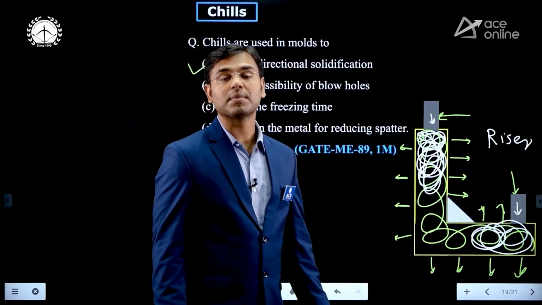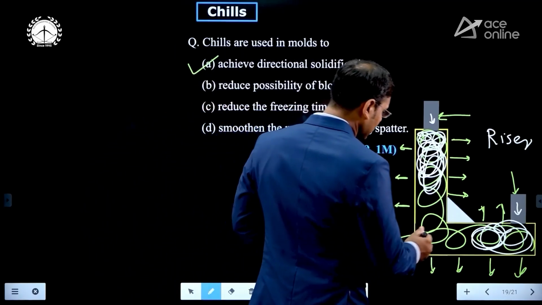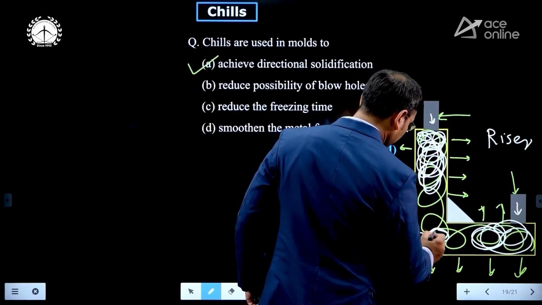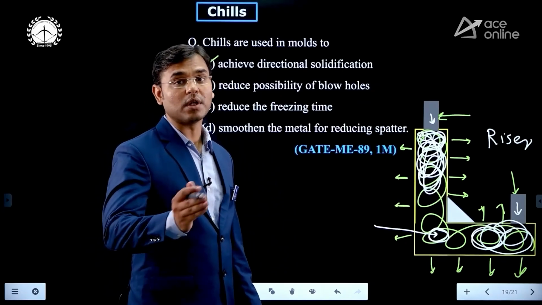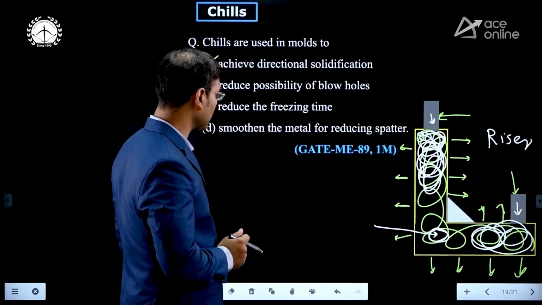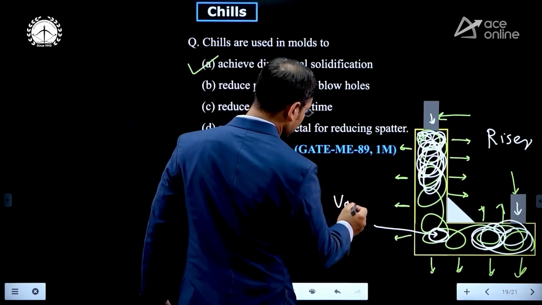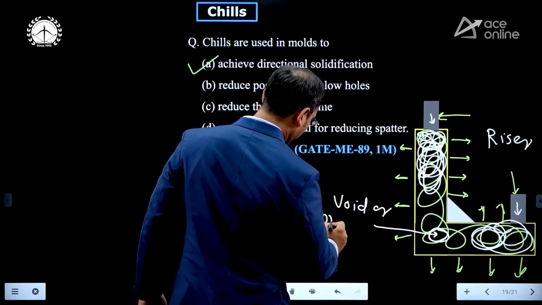No one can supply the molten metal, and because of that, some empty space will be created here, and that empty space is because of non-availability of molten metal. Some empty space is created, and that empty space is known as void, or shrinkage cavity.